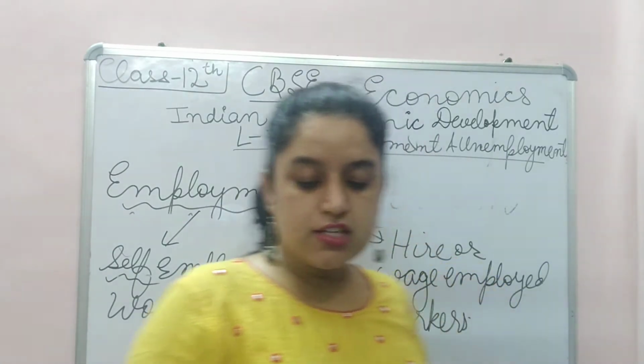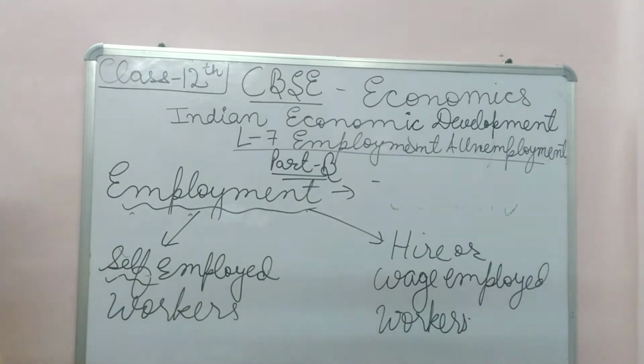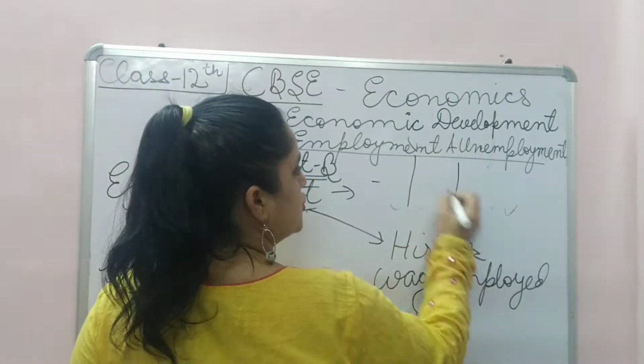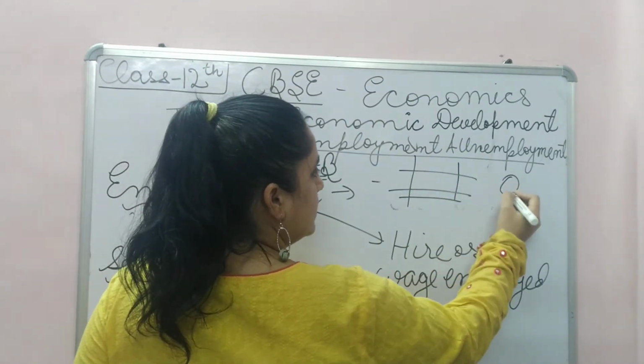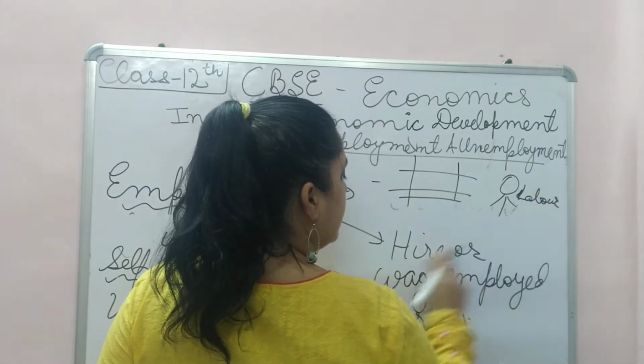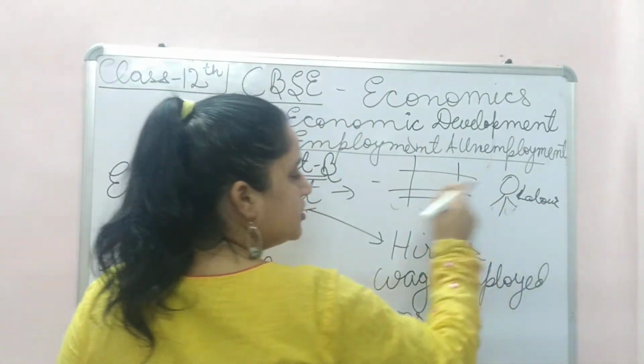Okay. Whereas if somebody asks you what is hired workers or wage employed workers, those people who are hired by others are paid wages or salary as a reward for their services. See, what happens in an organization? There is a labor. Labor will be hired worker or wage employed worker. Why labor will be wage employed worker?